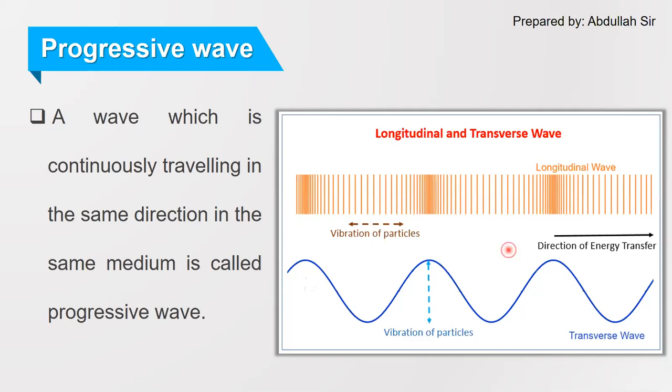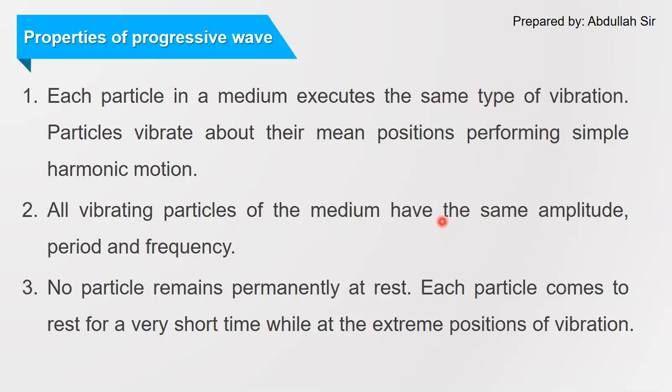Now let's study the characteristics of progressive wave one by one. The first characteristic is that each particle in a medium executes the same type of vibration. Particles vibrate about their mean position, performing simple harmonic motion. When a progressive wave is traveling in a medium, the particles of the medium are vibrating and performing a simple harmonic motion, and the vibration of each particle is the same.